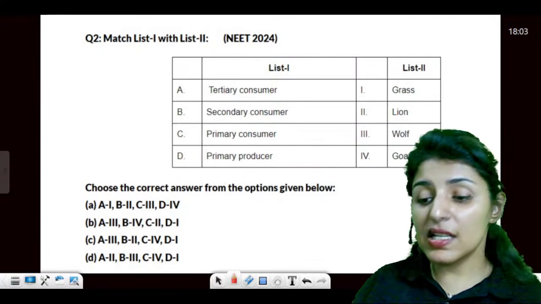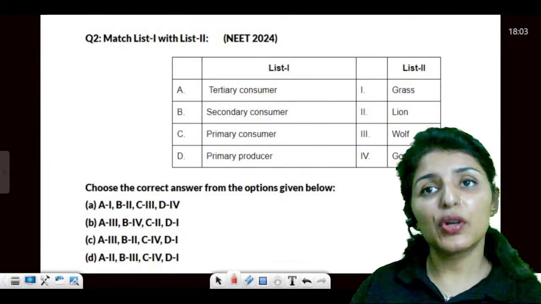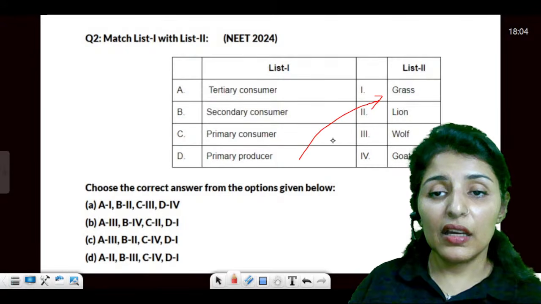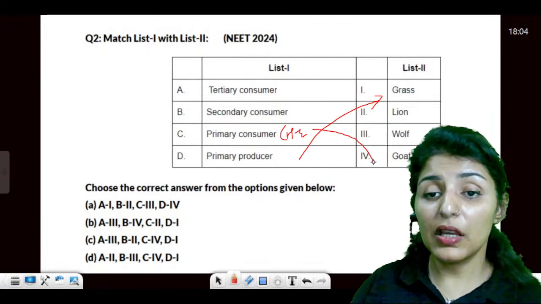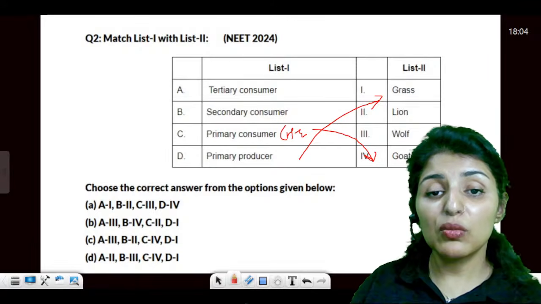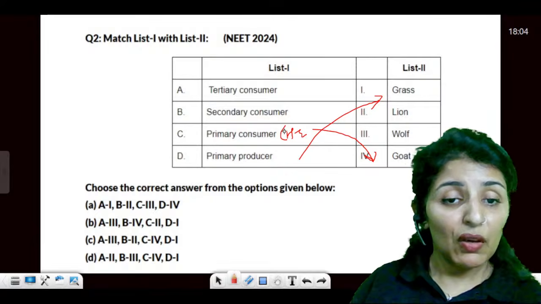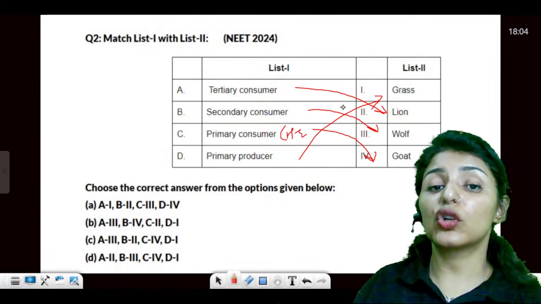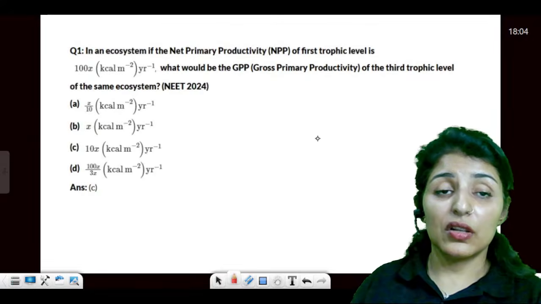Now this can be one of the easiest questions that you can get. So we start with primary producer. Producer has to be an autotroph, which is grass. Then who eats the grass? Primary consumer has to be the herbivore, so the answer would be goat. Then secondary consumer is one which eats the herbivore. It would be wolf, right? And then tertiary would be lion. The top carnivore is the tertiary consumer.